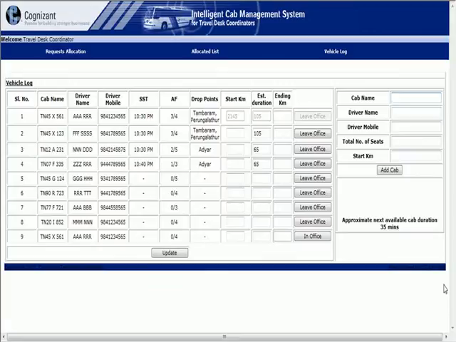Some of the business rules are, there shouldn't be a cab accommodating only females. There should be at least one male, and we have to make sure that a female is not the last associate being dropped.